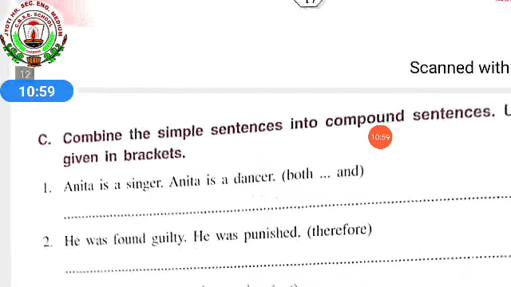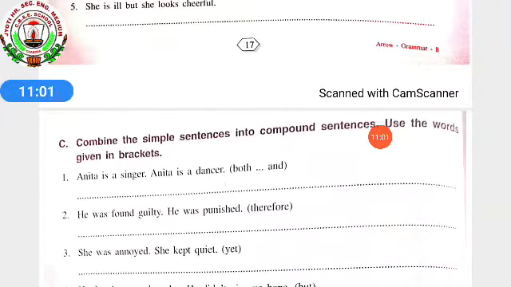Next, see the next question. Combine the simple sentences into compound sentences. Use the words given in bracket. Till now what have we done? We have changed the compound sentence into simple sentence. Now simple sentences are already given. You have to combine these and make a new sentence as a compound sentence.